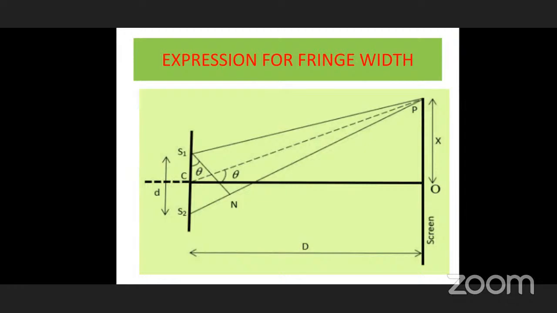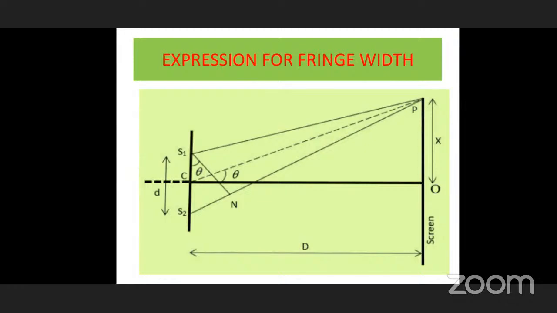Let us take the distance from the center. O is exactly equidistant from S1 and S2. That's why we have taken the O point also. From this O point, P is considered at a distance of x. Why? Because CS1 is exactly d by 2 and CS2 is d by 2. So this diagram is very important for deducing the expression for fringe width.